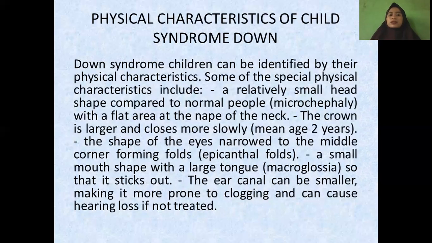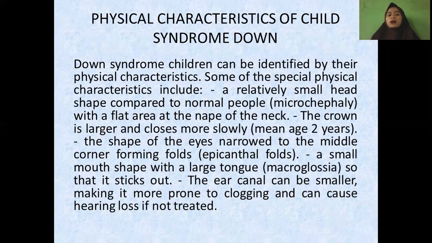And the next is physical characteristics of Down syndrome. Down syndrome children can be identified by their physical characteristics. Some of the special physical characteristics include a relatively small head shape compared to normal people, or microcephaly, and then with a flat area at the nape of the neck.